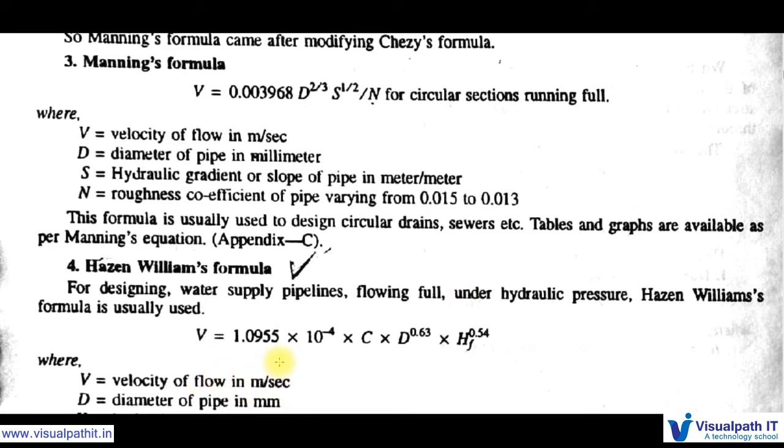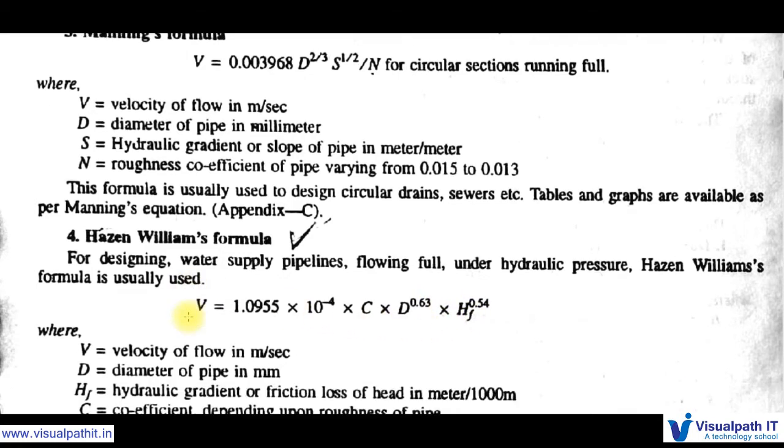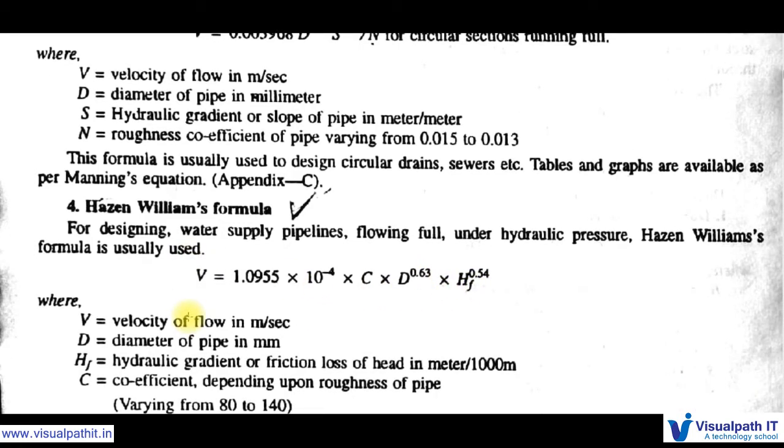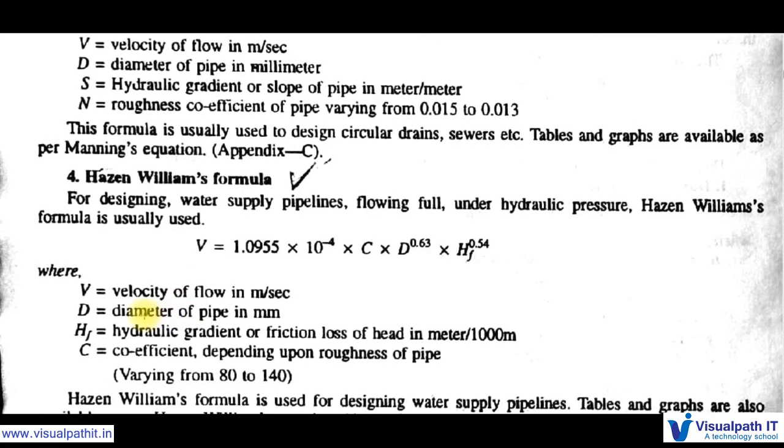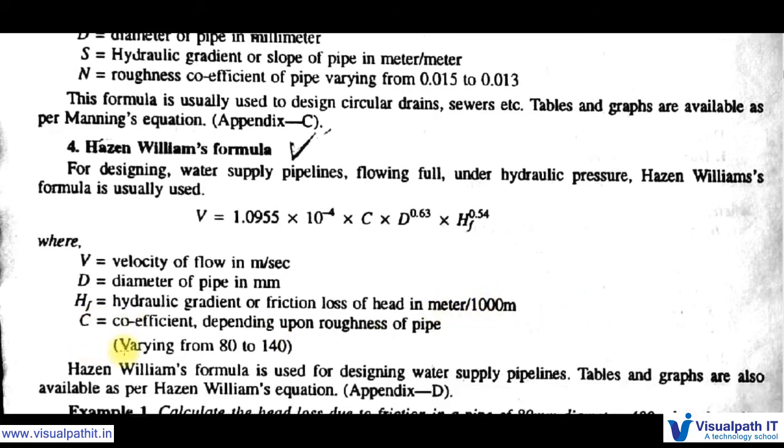V is equal to 1.09 by 0.55 into 10 to the power of minus 4 into C into D power 0.63 into hf power 0.54, where V is the velocity of flow in meter per second, D is the diameter of the pipe in mm, hf is the hydraulic gradient or friction loss of head in meter per 1000 meters. This is a very important point that we should know, which we will see in the examples. Next, C is a coefficient depending upon roughness of the pipe varying from 80 to 140.